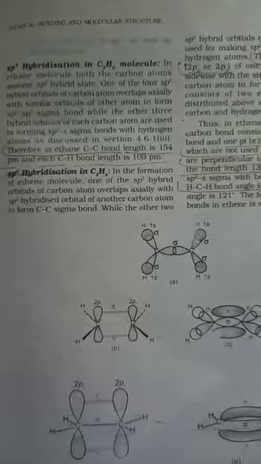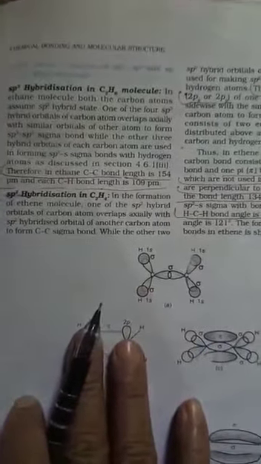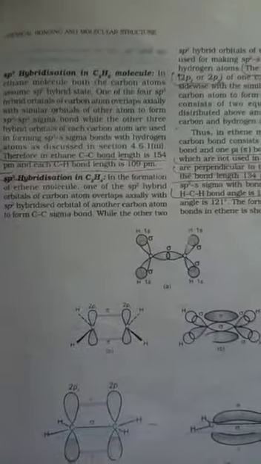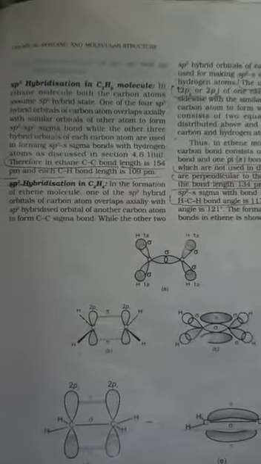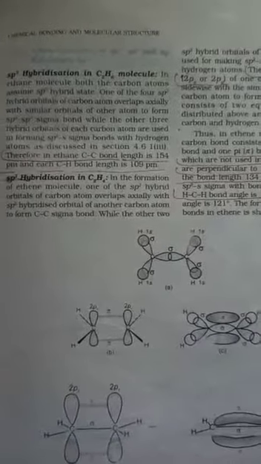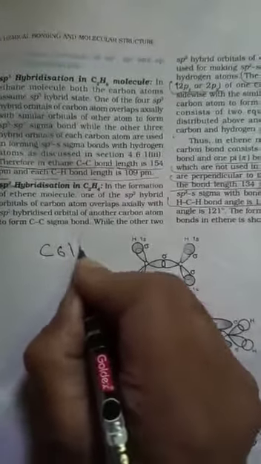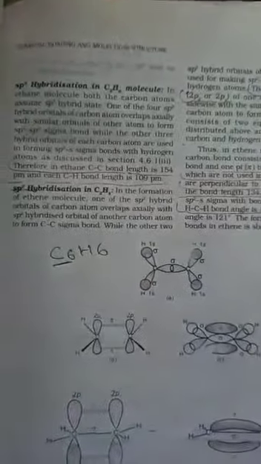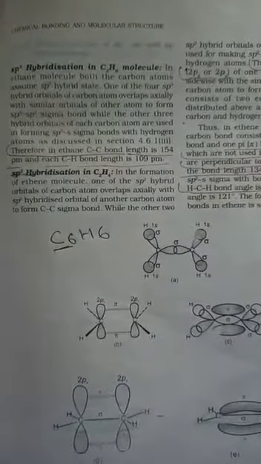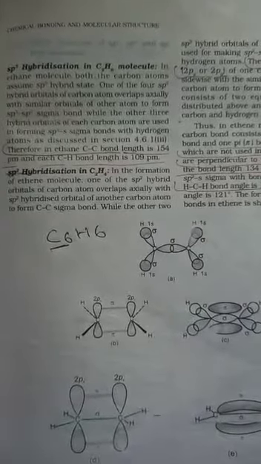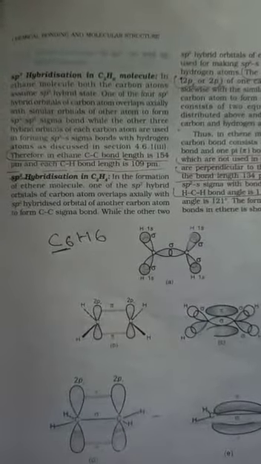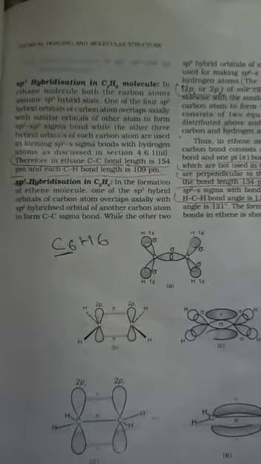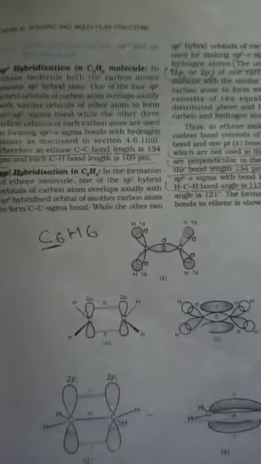In case of benzene, the formula of benzene is what? C6H6. Each carbon atom has hybridization sp2, and sp2 hybridization leads to what? Triangular planar structure. This is a very important point.